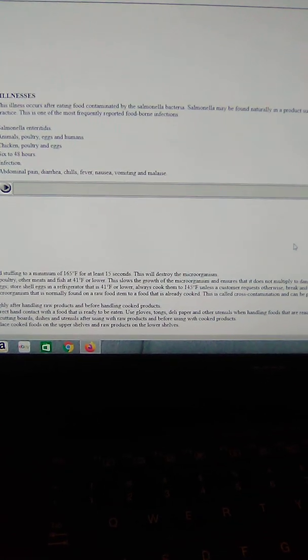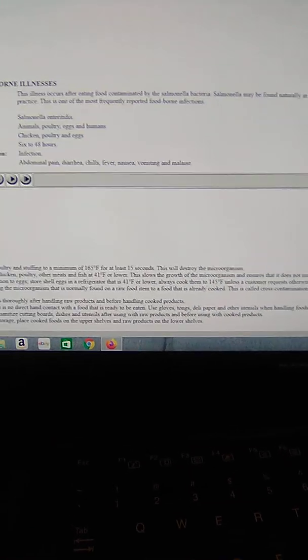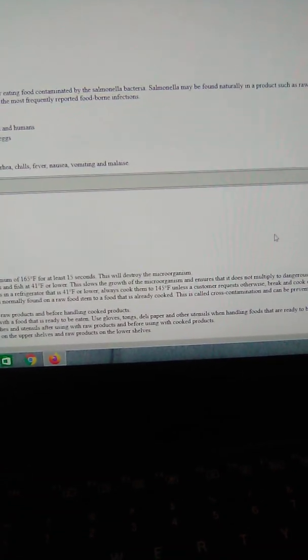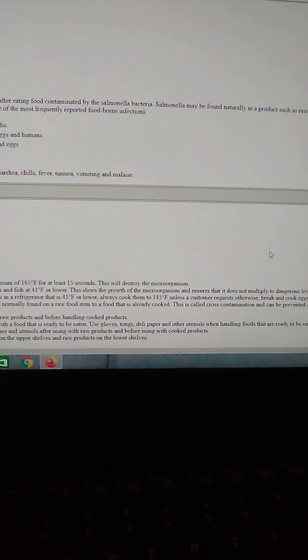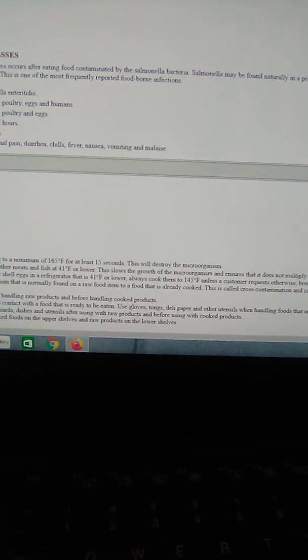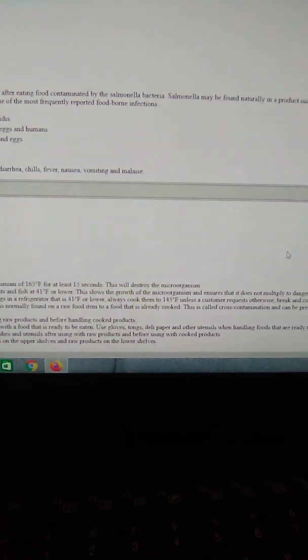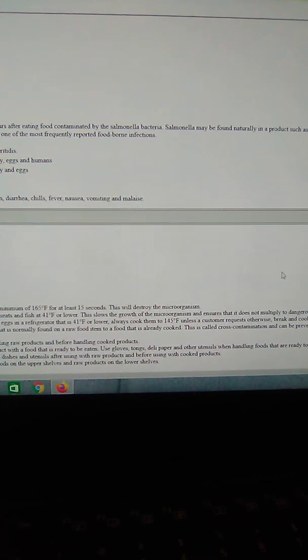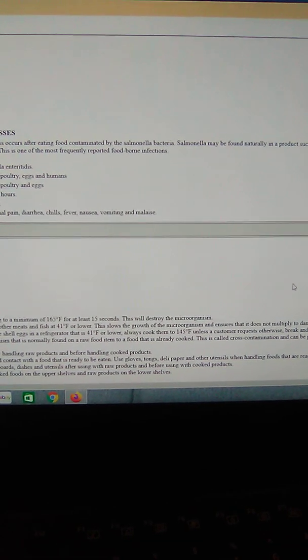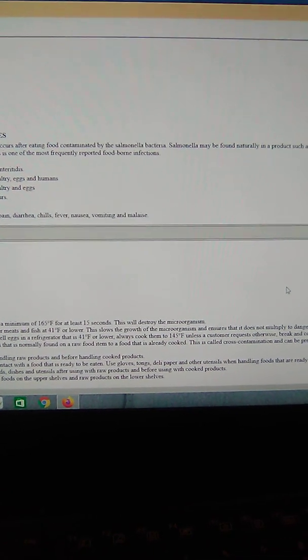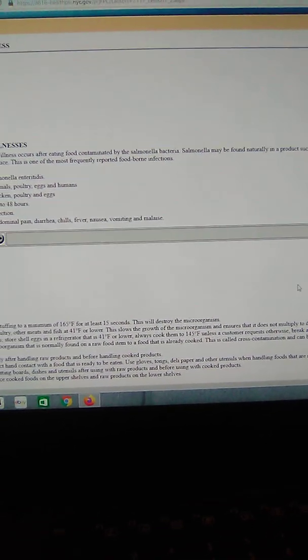Pay special attention to eggs. Store shell eggs in a refrigerator that is 41 degrees Fahrenheit or lower. Always cook them to 145 degrees Fahrenheit unless a customer requests otherwise. Break and cook eggs to order. Use, and I mean use, pasteurized eggs instead of raw eggs if a food is not going to be cooked to at least 145 degrees Fahrenheit. Okay, so if it's not going to be cooked at 145, you need to use the pasteurized eggs. Okay, you got to heat them.